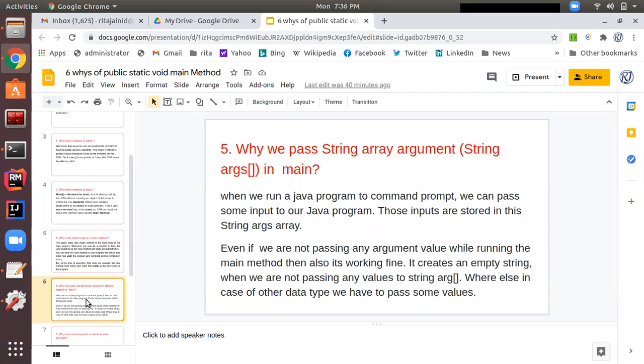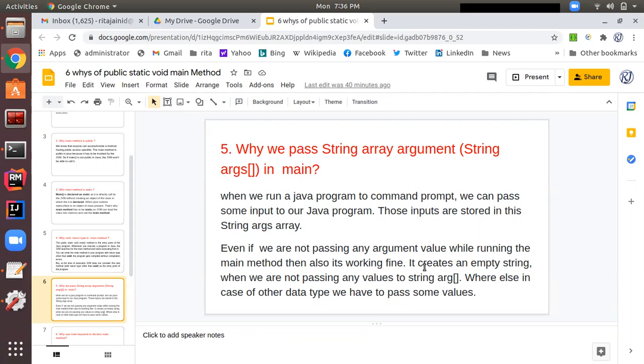Fifth why is why we pass a string array argument in the main. When we run a program from the command prompt, we can pass some input to our Java program. Those inputs are stored in the string args array. Whenever we provide any arguments in the command line, those get stored in the array named args.